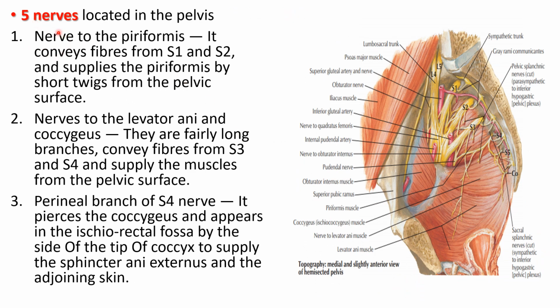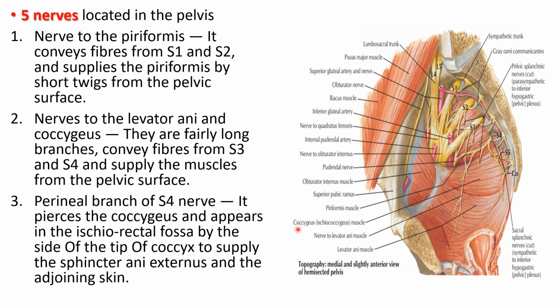There are 5 nerves located in the pelvis. Number 1, the nerve to piriformis. It conveys fibers from S1, S2, and supplies the piriformis muscle by short twigs on its pelvic surface. Then the nerves to levator ani and coccygeus are fairly long branches. They convey fibers from S3 and S4 and supply the muscles on their pelvic surface.